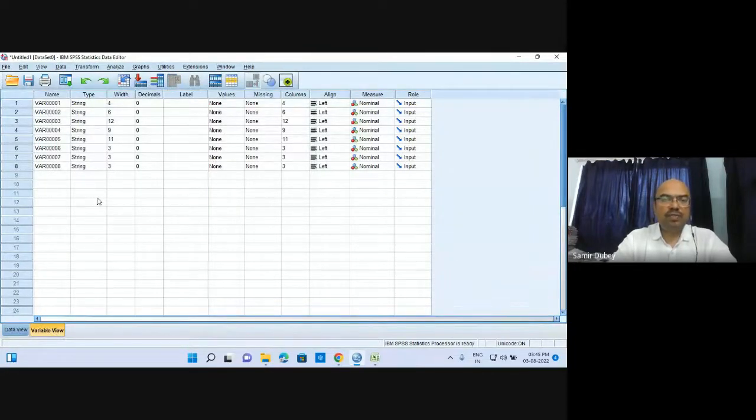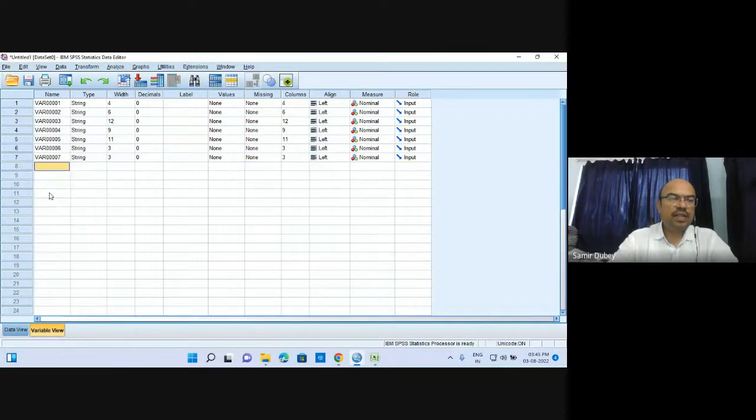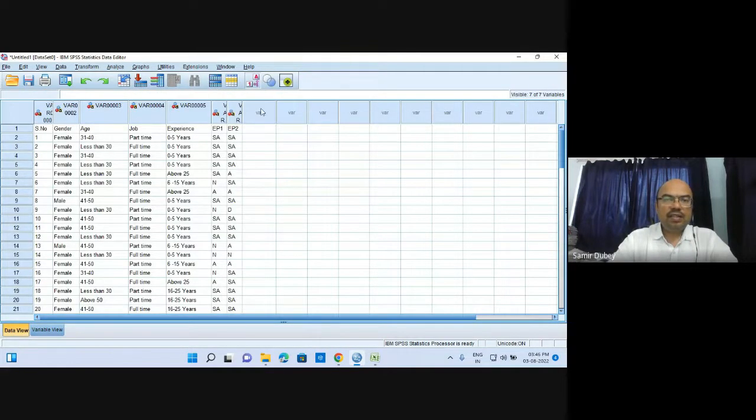We have to define variables over here as well. If you do not want to continue with any of the variables, you just have to select the variable and delete it. Normally, you can delete it with the help of the delete button. Alternatively, you can clear it from over here. Once you have cleared it, it has been deleted. You can see the third variable has been removed. So this is how it works. Now, since we have copied the data from Excel and pasted it over here, we'll get the top row or the headings row as well.